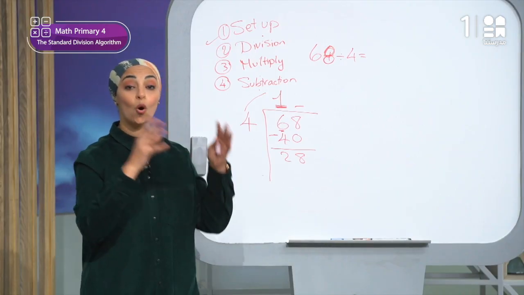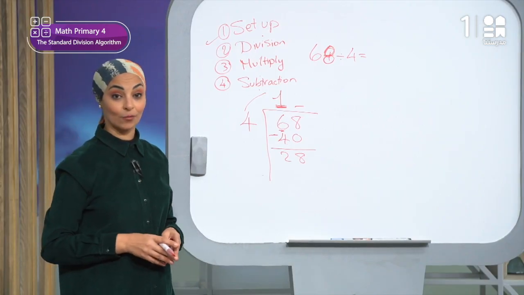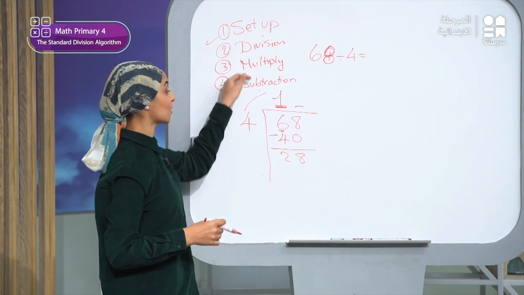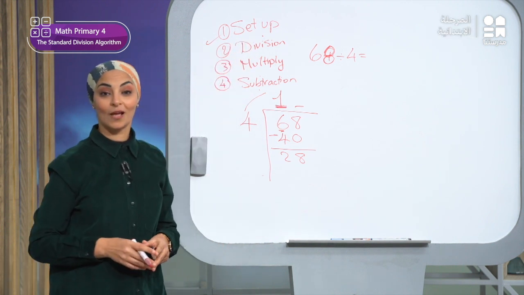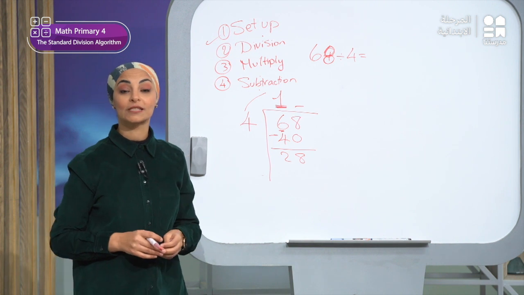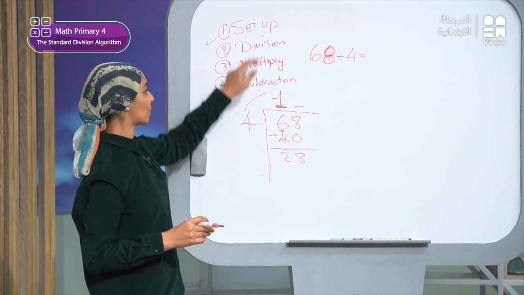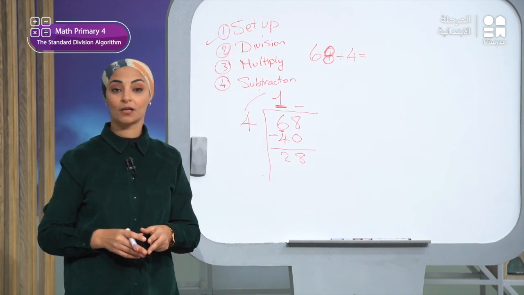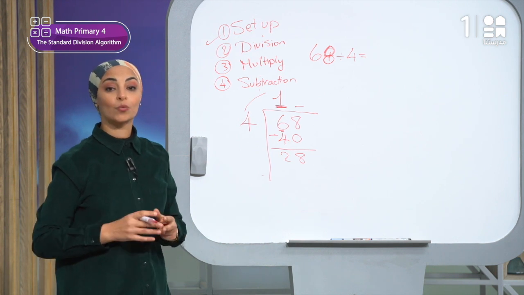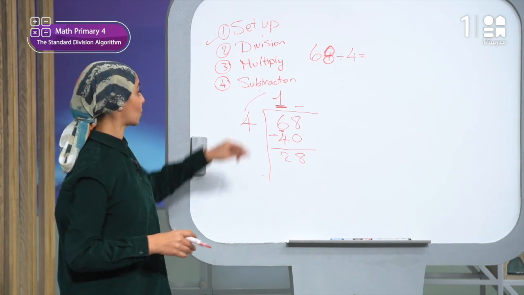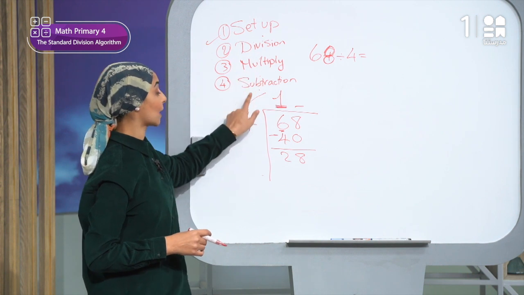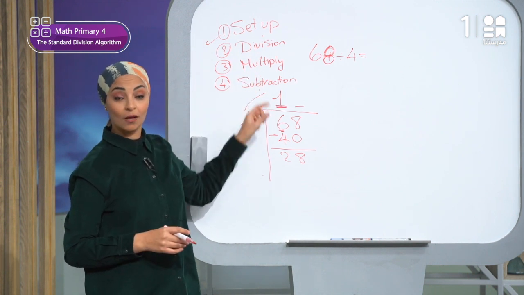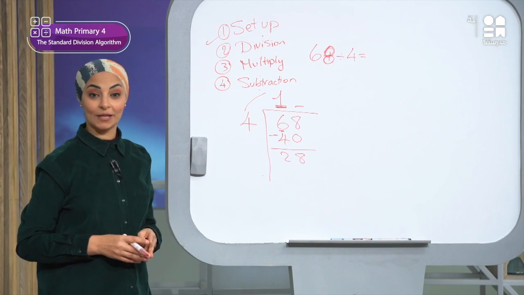I will repeat all the steps again. Okay, I will start from the first step and repeat all the steps again. But of course we will exclude step number 1. We will not write the problem again. It's already written. So what are we left with? The 3 steps. Yes, I will start with division, then multiplication, and then subtraction. Now I repeat all these steps again.